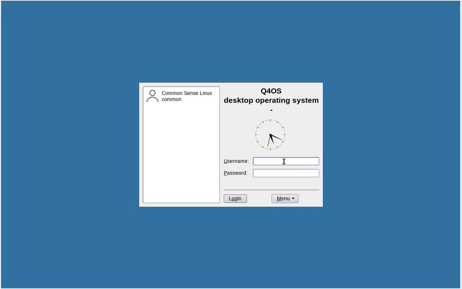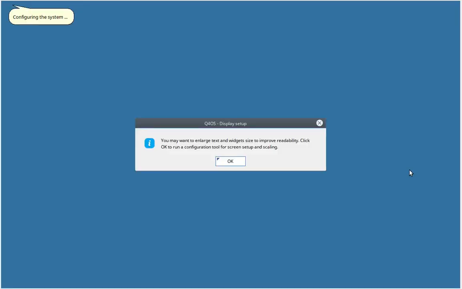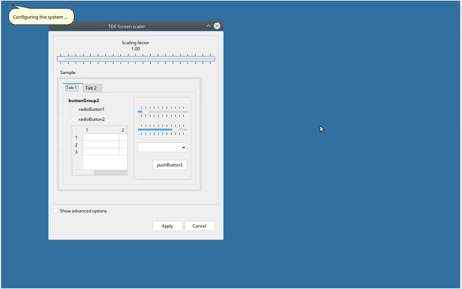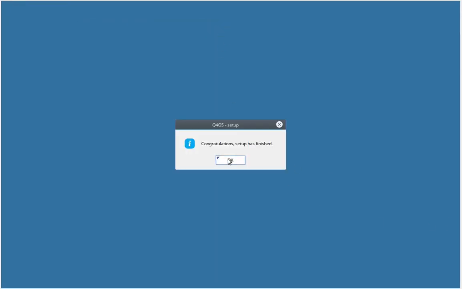Enter your username and your password. And hit enter. This will take you eventually to the desktop.